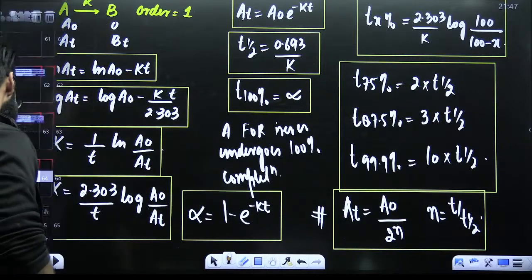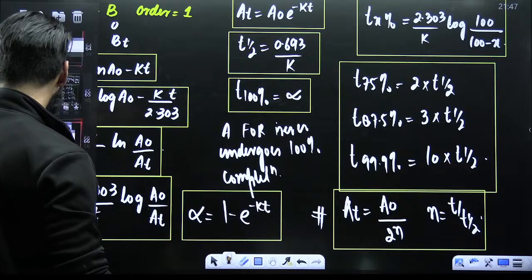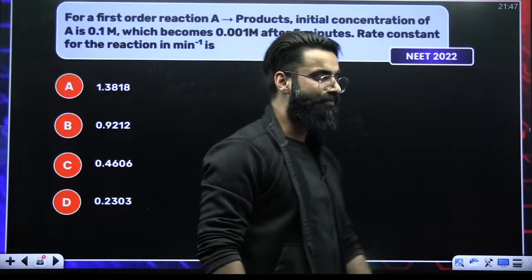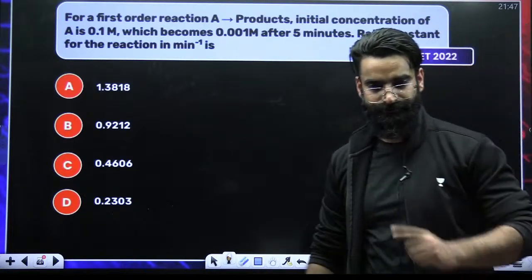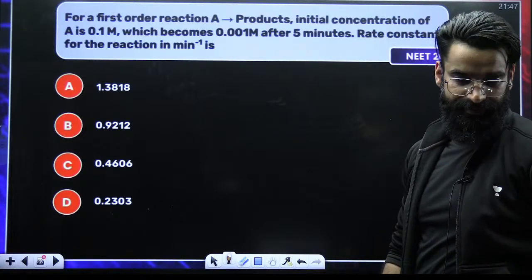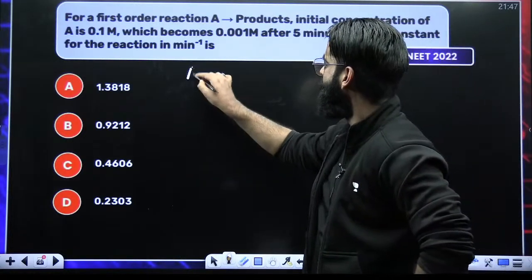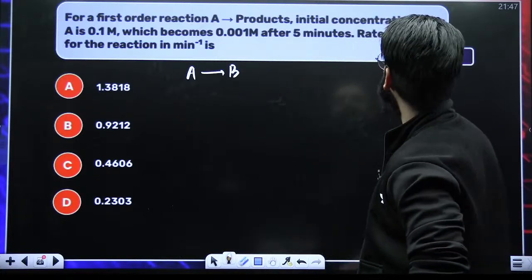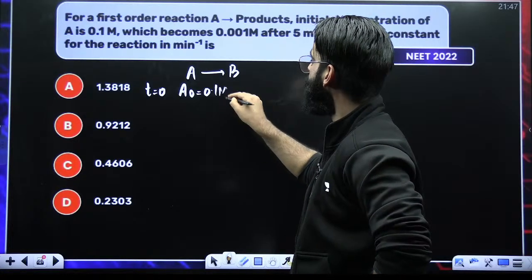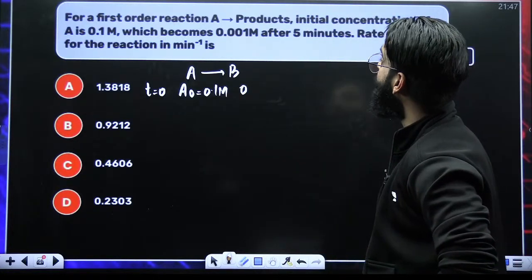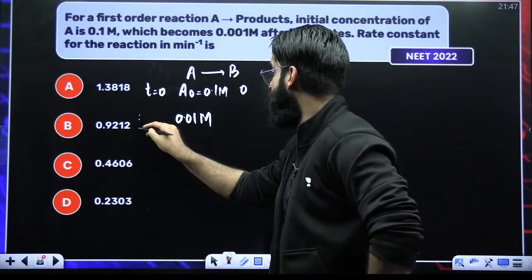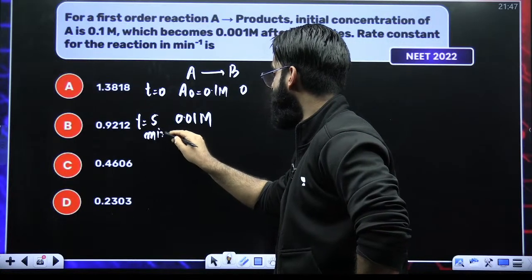For example, the first and the basic question, which all of you can kill, your NEET 2022 question. Yes, even JEE aspirants can also watch it. It'll ease out your preparation. See guys, you have got the reaction A gives B. Initial concentration of A is 0.1 molar, which becomes 0.01 molar after 5 minutes.